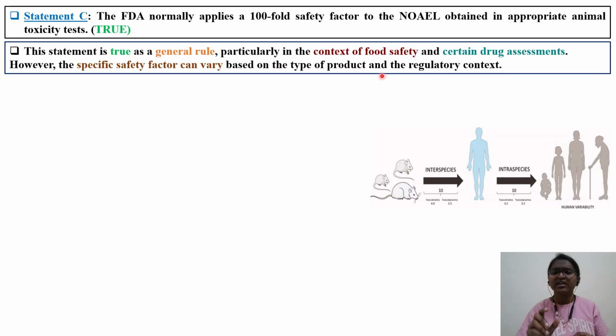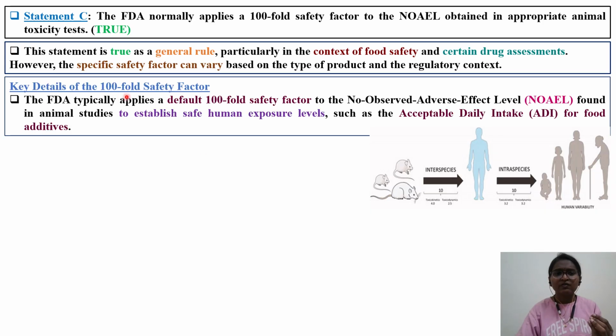Pharmacology people use 10 by 10, by default a 100 safety factor. However, the specific factor can vary based on the type of product and the regulatory context. For any rule there will be certain exceptions. Based on which type of regulatory filing and which type of chemical you are handling, these factors may either increase or decrease.